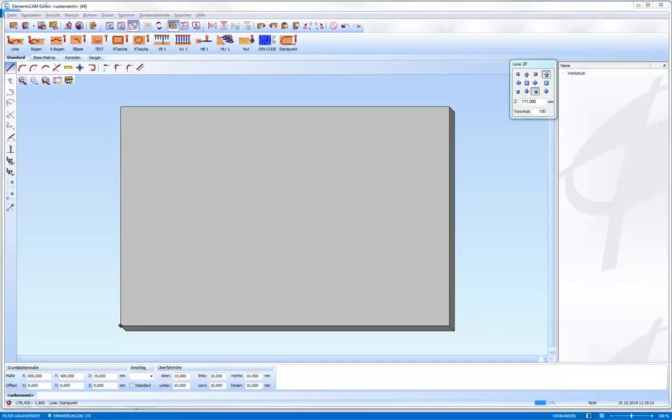Hello, my name is Hannes Ellmeier, and I want to show you in this video several possibilities to define contours and make parallel contours and something like this.